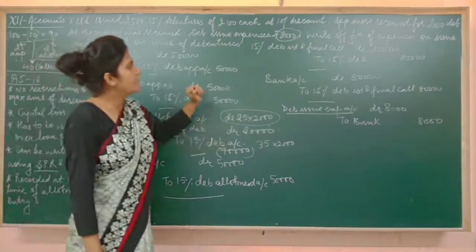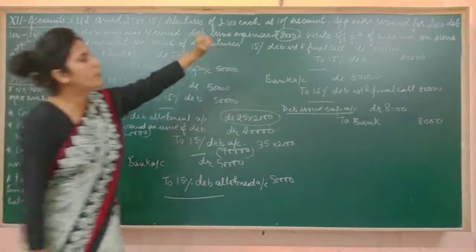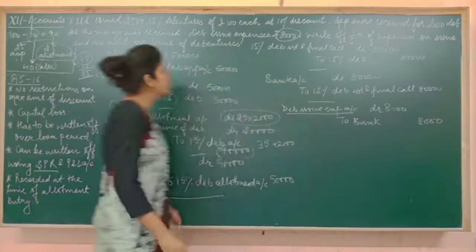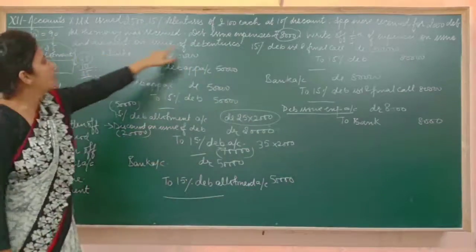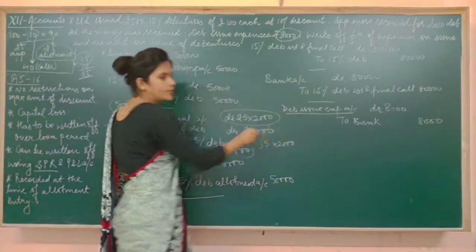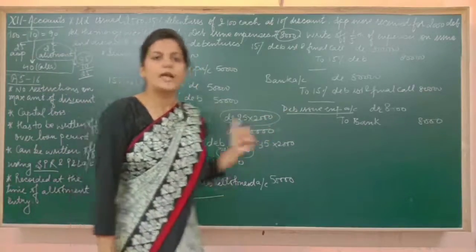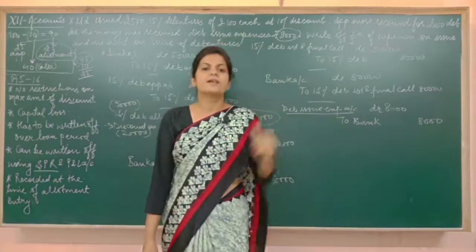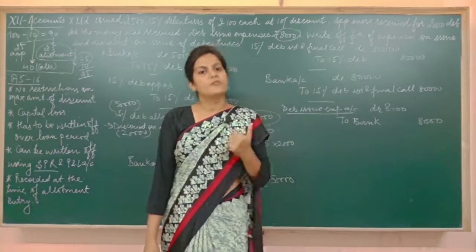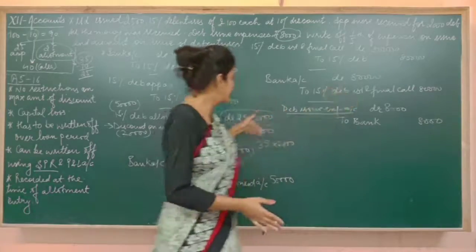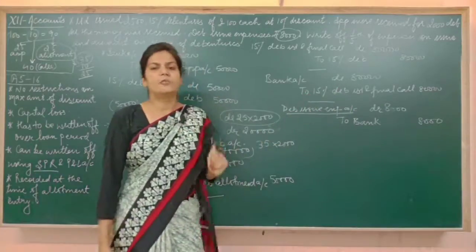Now it is mentioned that write off 1/5 of expenses on issue, means this one, and discount on issue of debentures, means this one. Now both these capital losses we have to write off, but how much? Only 1/5 in this financial year. It means that the lifetime of debentures is 5 years, and we are going to write off these two capital losses in 5 equal installments.